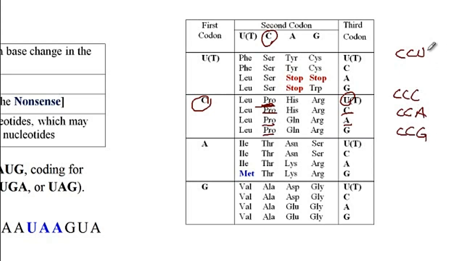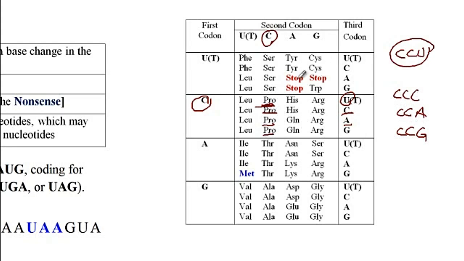So once again, each codon only specifies one amino acid, so CCU only codes for proline and no other amino acids, while every amino acid can be coded by more than one codon. CCC, CCA, and CCG are instances of the codons that code for the proline.